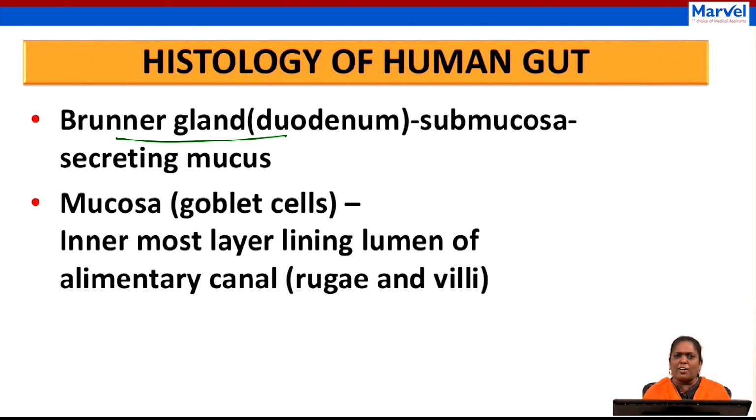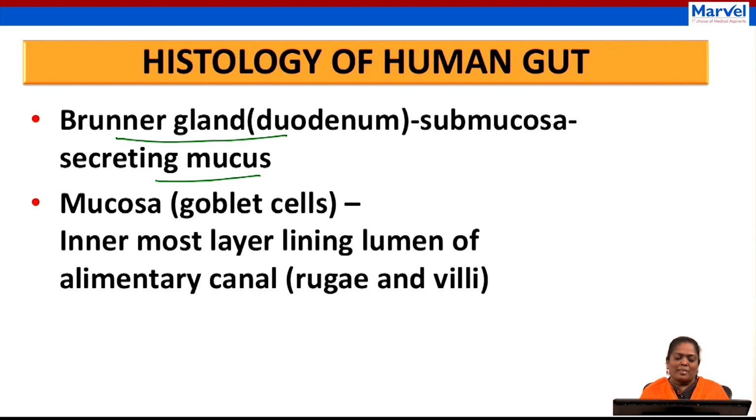So what will be the function of the submucosa? It will secrete mucus to overcome the adversity of HCl. Because you all know very well, the stomach has HCl, so it is highly acidic. When the food reaches from the stomach to the small intestine, something has to overcome that adverse effect. For that, we need this.